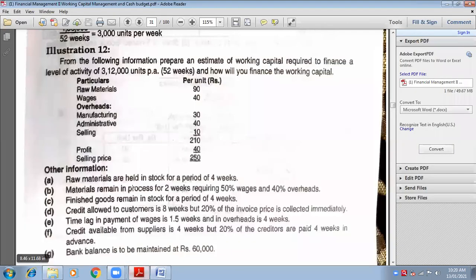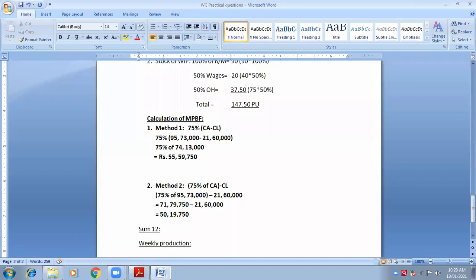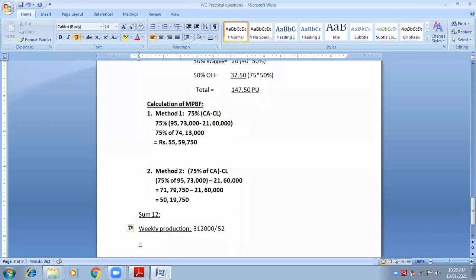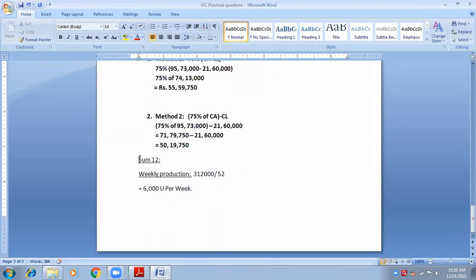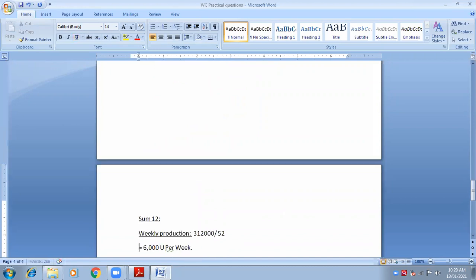Look at this question, how many units are there? 3,12,000 units per annum. So you will divide 3,12,000 by 52 weeks, and your answer will be 6,000 units per week. You have to write 6,000 units per week. This is weekly production. You have to make your working note number 1 this way.